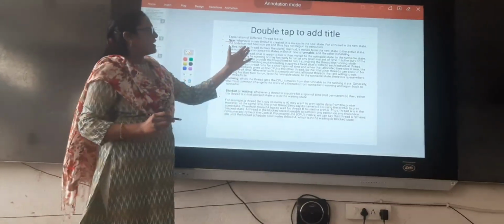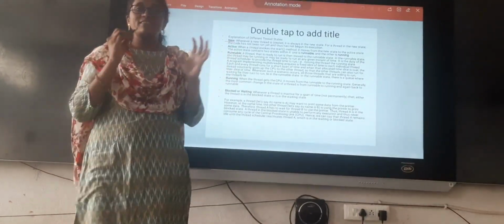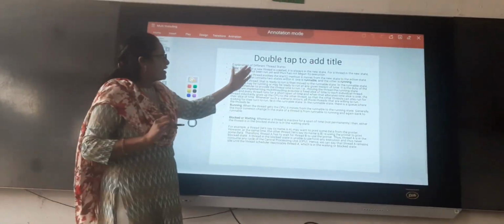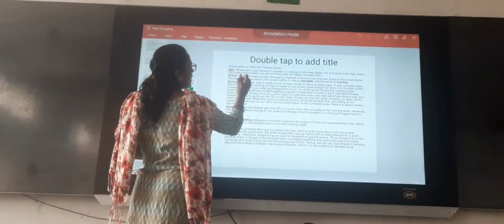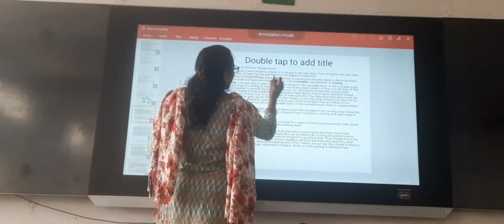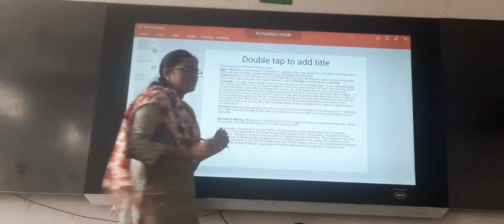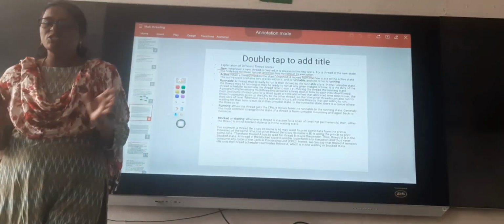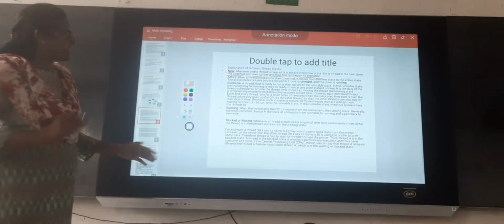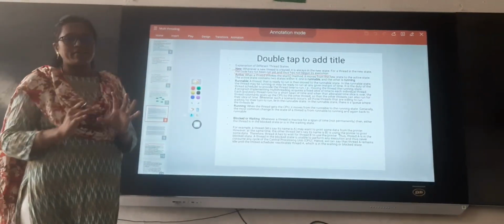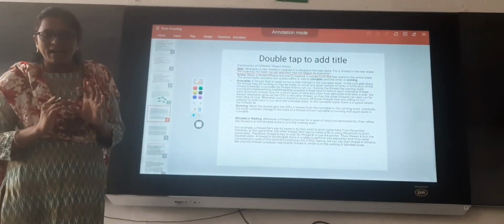Whenever a new thread is created, it is always in the new state. For a thread in the new state, the code has not been run yet. That means we have just created the thread but not executed it. It has not yet started its execution. That is called the new state.